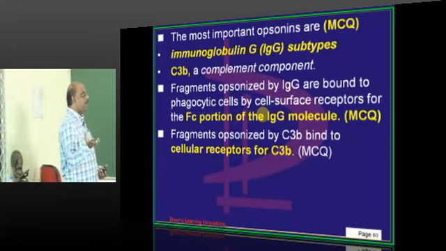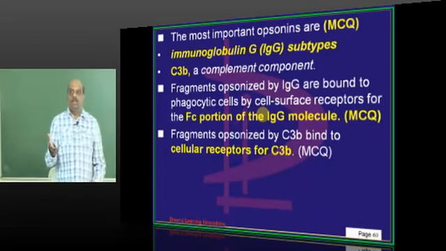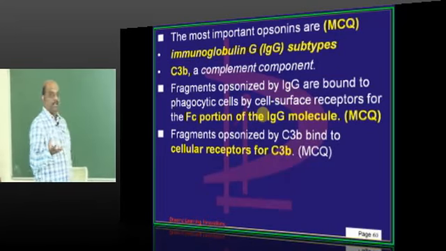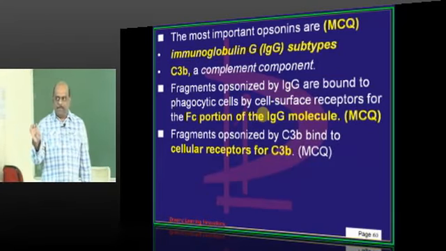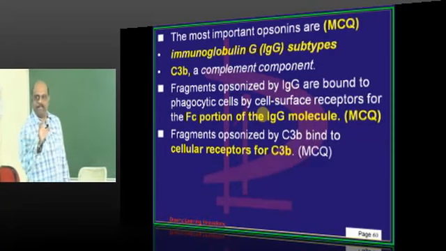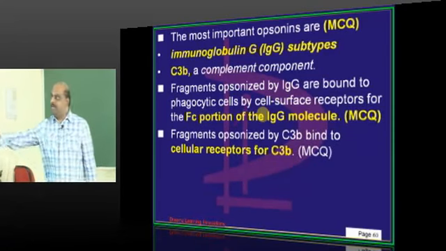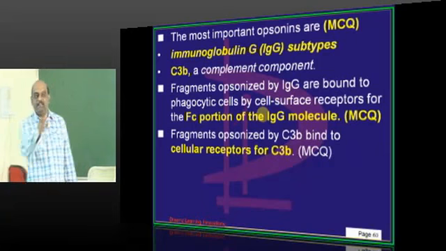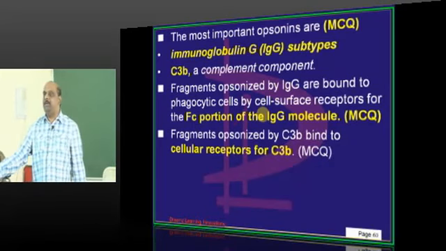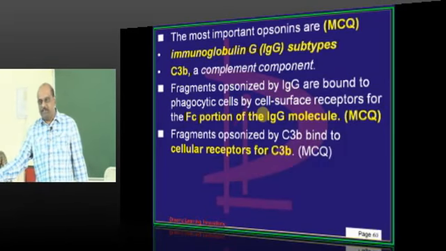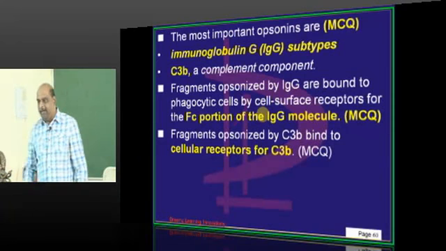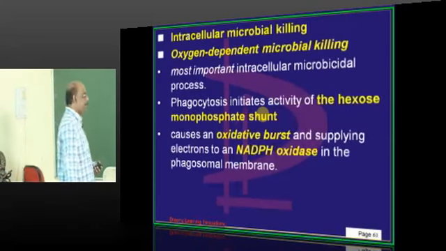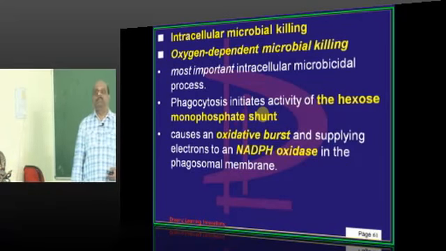Similarly, on the macrophage, there are receptors for the C3b. So C3b's purpose is simple. It will bind with the antigen and it has receptors on the macrophage. That way the bound antigen becomes bound to the macrophage, and that is the first step for the antigen to be engulfed by the macrophage, is what we have to fundamentally appreciate.